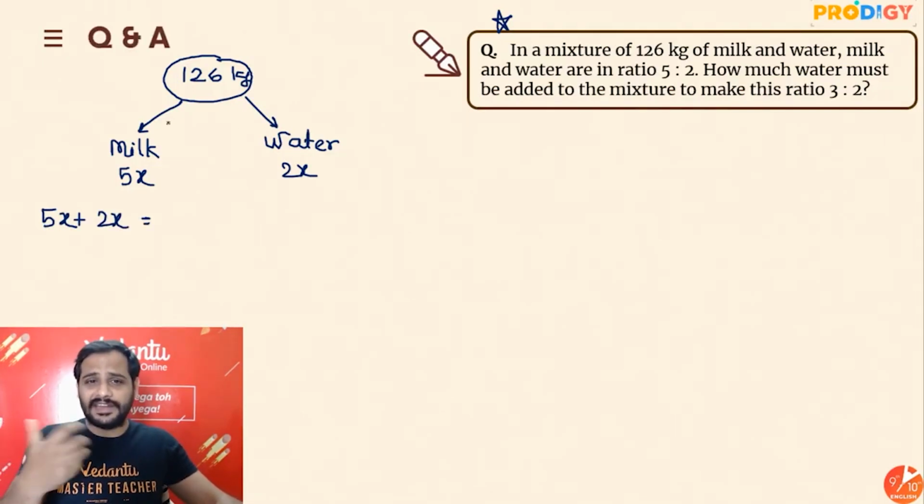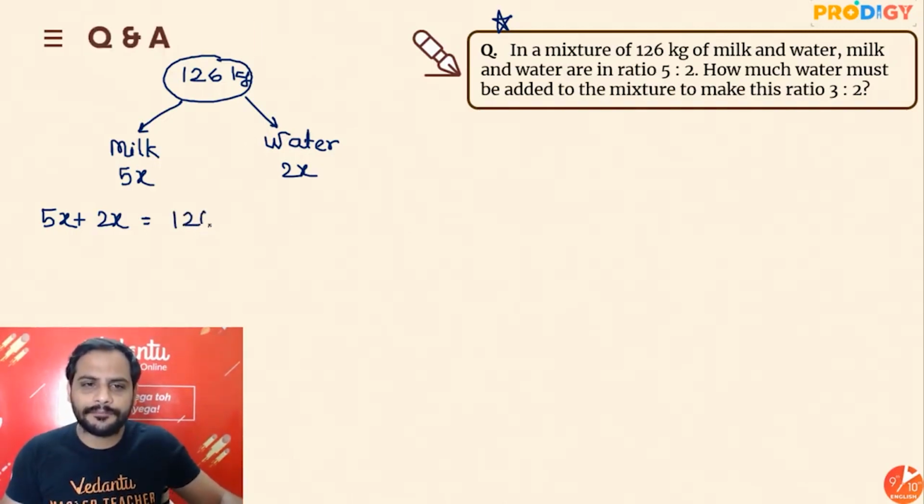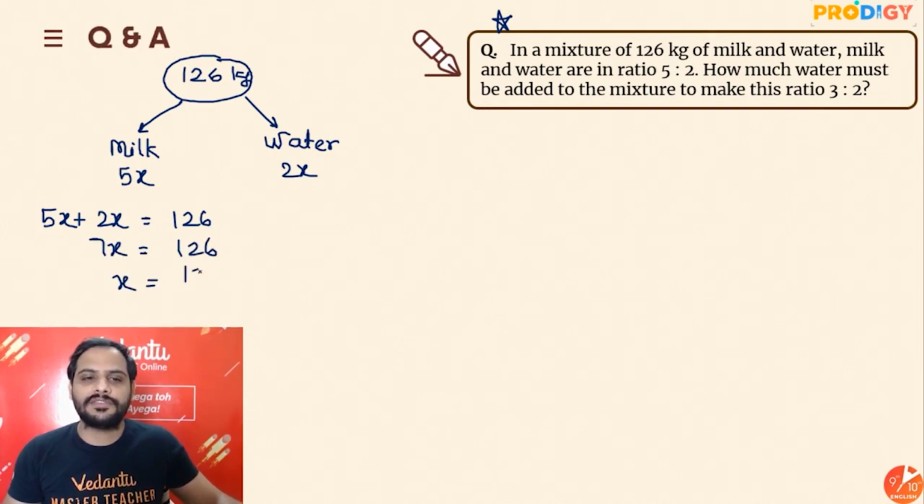But this is a mixture, right? So if I add the quantity of milk and water, I should get 126 kg. So 7x is equal to 126. So x is equal to 126 by 7, which is equal to 18.